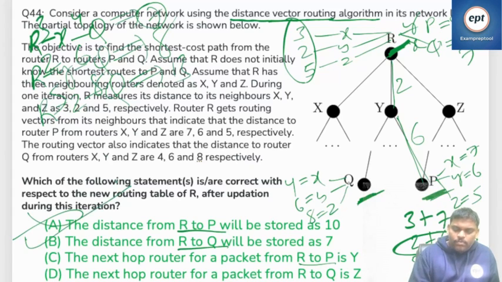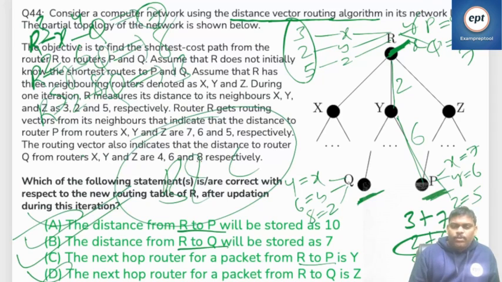True. Next one. The next hop router for R to P is Y. True. The next hop router for a packet R to Q is Z. No, R to Q is X, everyone knows. R to Q is X. So that is the reason it is wrong. So the answer is going to be B and C.